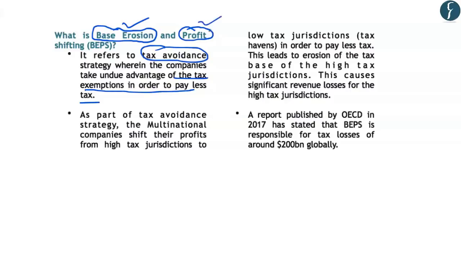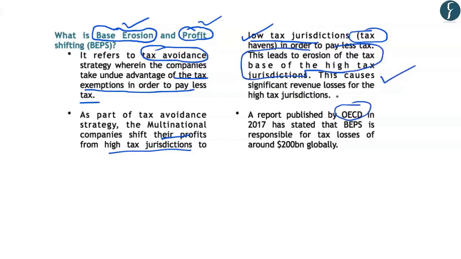So in this case, the MNCs try to avoid the taxation in the high tax countries, and also by shifting to low tax jurisdictions, they avoid their taxation burdens. So under this tax avoidance strategy, the MNCs shift their profits from high tax jurisdictions to low tax jurisdictions. And these low tax jurisdictions are known as tax havens. And they do so in order to pay less tax. So this leads to erosion of tax base for high tax countries. And a report published by the OECD, or the Organisation for Economic Cooperation and Development, stated that the base erosion and profit shifting is responsible for tax losses of around $200 billion globally.